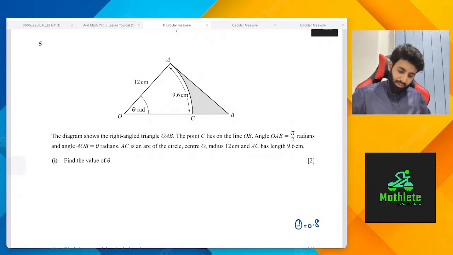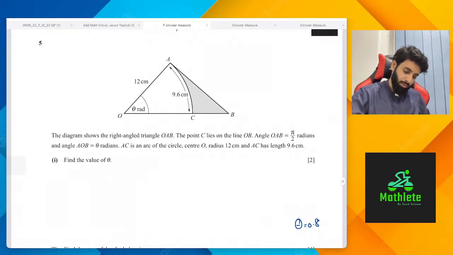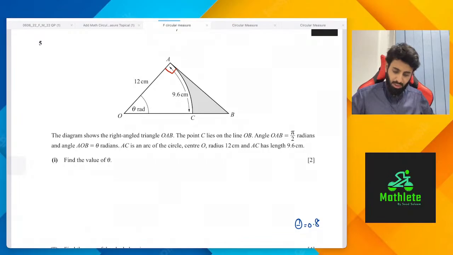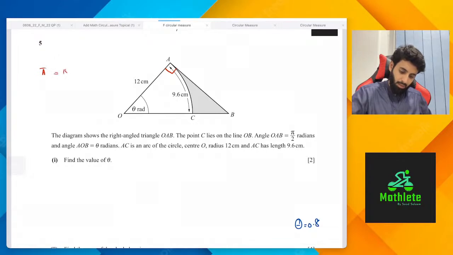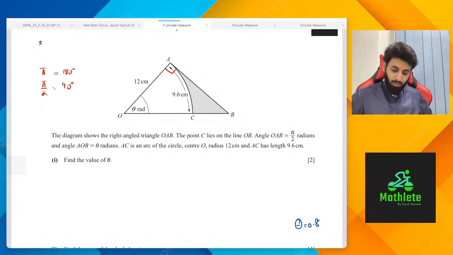So the diagram shows the right angle triangle OAB. अच्छा, the question did tell you it's a right angle triangle. ठीक है, so लाजमी सी बात है आपका जो right angle होगा वो A पे होगा. ठीक है. अच्छा, फिर सवाल कह रहे हैं the point C lies on OP. Angle OAB is equals to pi upon 2 radians. I hope everyone knows their conversion. Okay, that pi is equals to 180 degrees. Okay, and pi upon 2 is equals to 90 degrees, and just like that, pi upon 4 is 45, pi upon 3 is 60, so on and so forth. AC is an arc of the circle center O. The arc AC has length 9.6 centimeter. Find the value of theta.